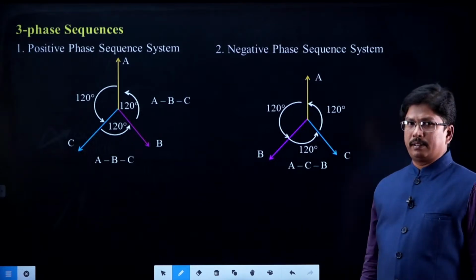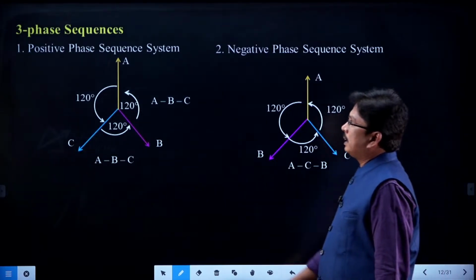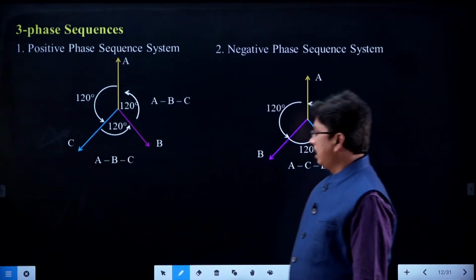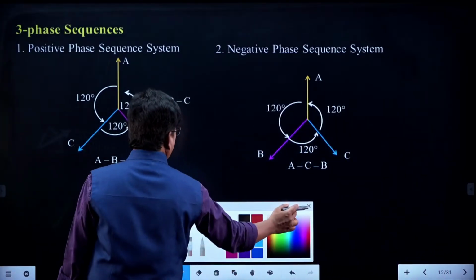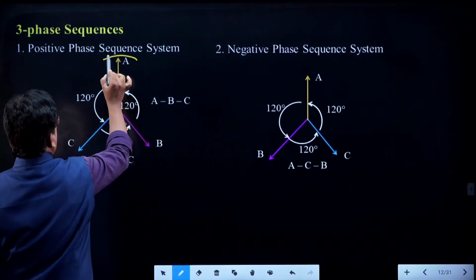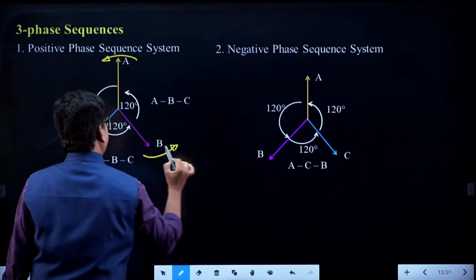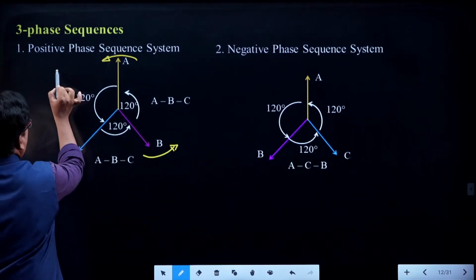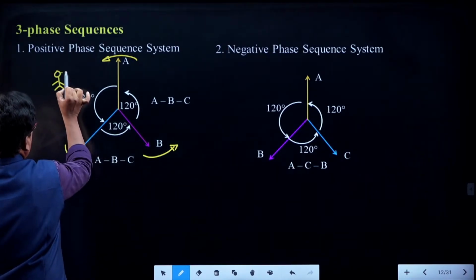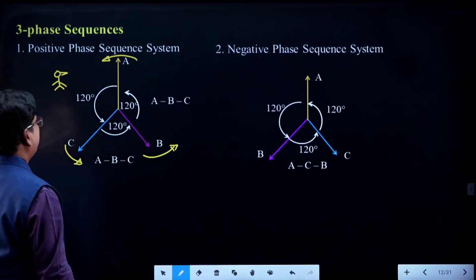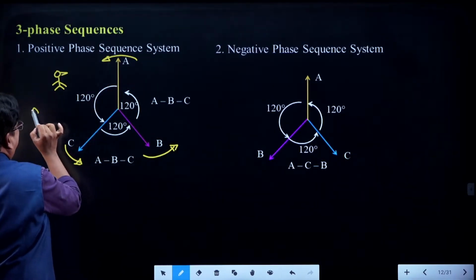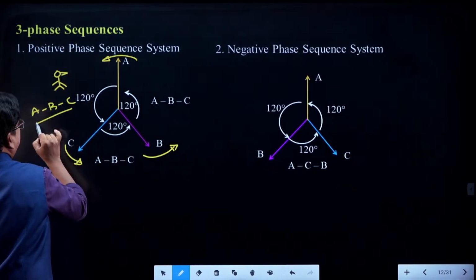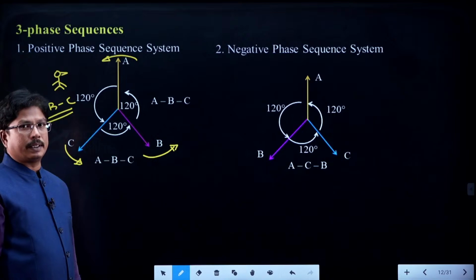What are the types of sequences? We are having two sequences. One is the positive phase sequence and the other one is the negative phase sequence. In positive phase sequence, if this is rotating in the anti-clockwise direction, this vector is also rotating in the anti-clockwise direction, and this vector as well. The person is standing here and looking like this. This person will see A phase first, later B will meet him, later C will meet him. So the phase sequence is A, B, C.